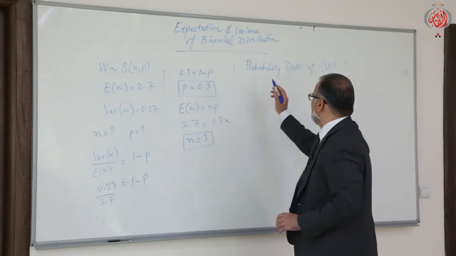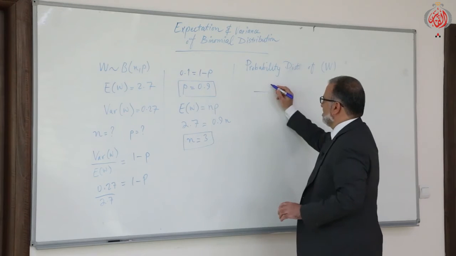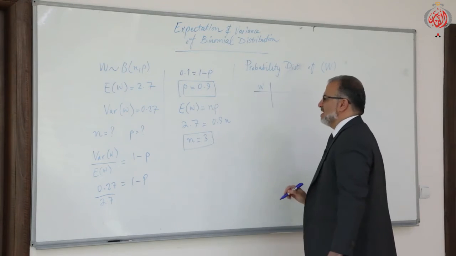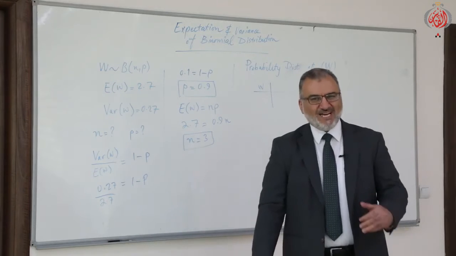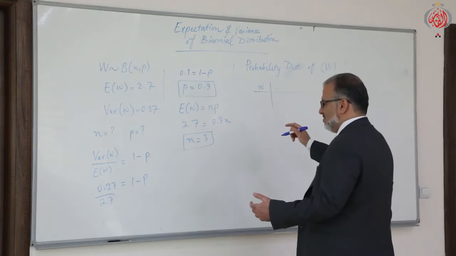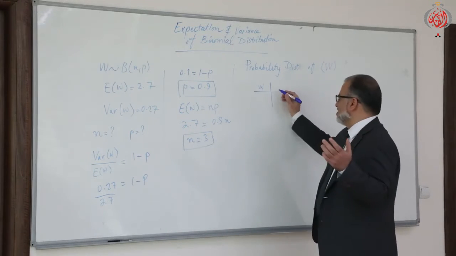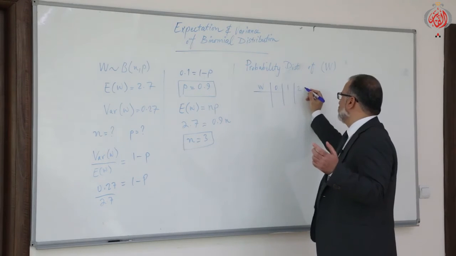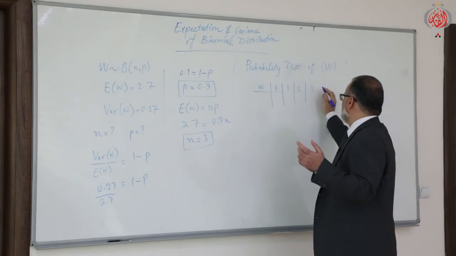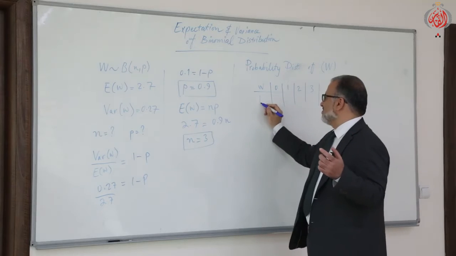So to construct the probability distribution, we need to make a table. This is the W. As you see here, N is 3. So what are the possibilities for W? Either it will not take place, 0, or 1, or 2, or 3. Now I have to find the probability.